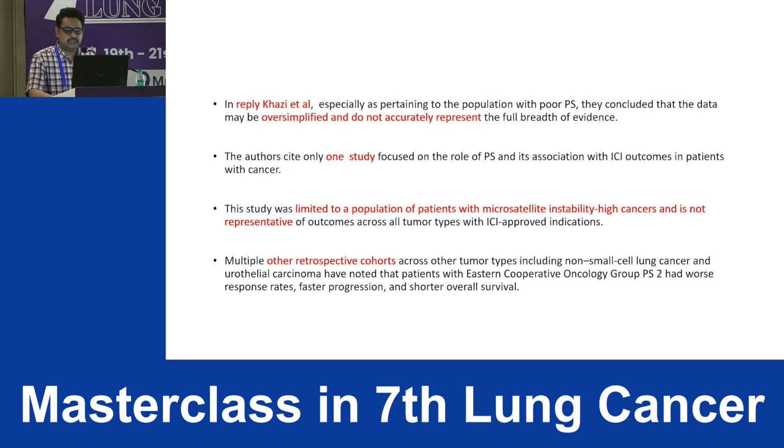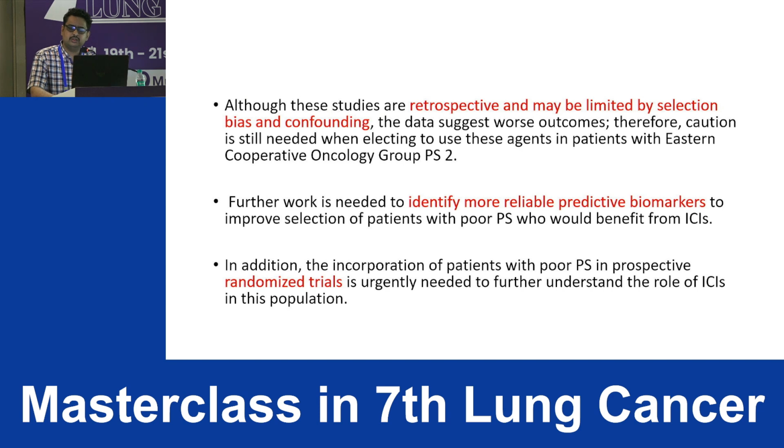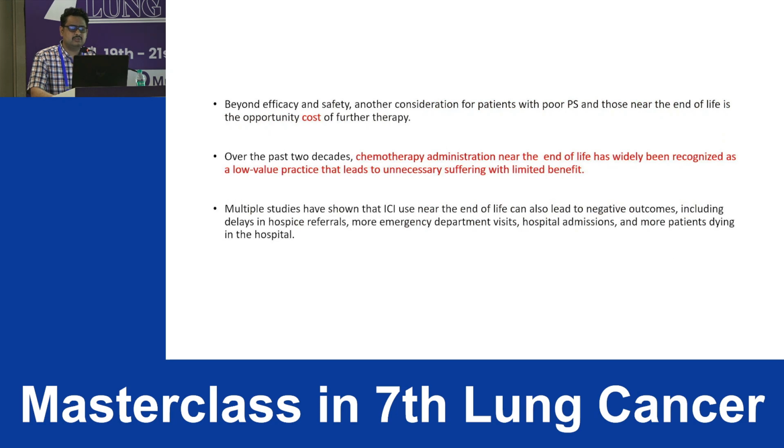And there are multiple other retrospective cohort studies where patients with PS2 or worse did far worse and had a shorter survival and poor response rate. Also, there is a lot of bias and confounding in the retrospective data, and we do not have reliable biomarkers as of now to predict which patients with poor PS will improve with these ICIs, and there was an urgent need. So this is what was given in the reply.